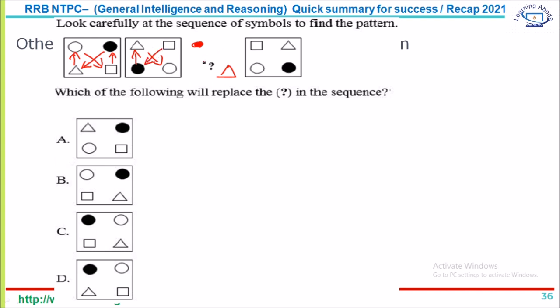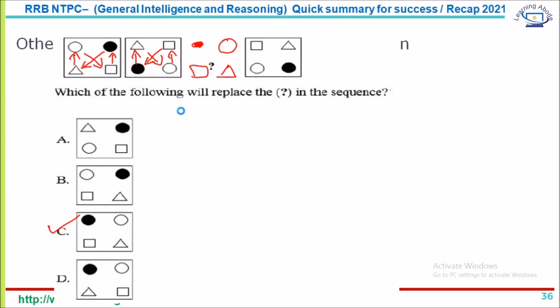So the rectangle should come here, and then the circle should go up. So you should have a circle here. Now which one? This option C represents that. So for non-verbal reasoning, you can expect one question at most.